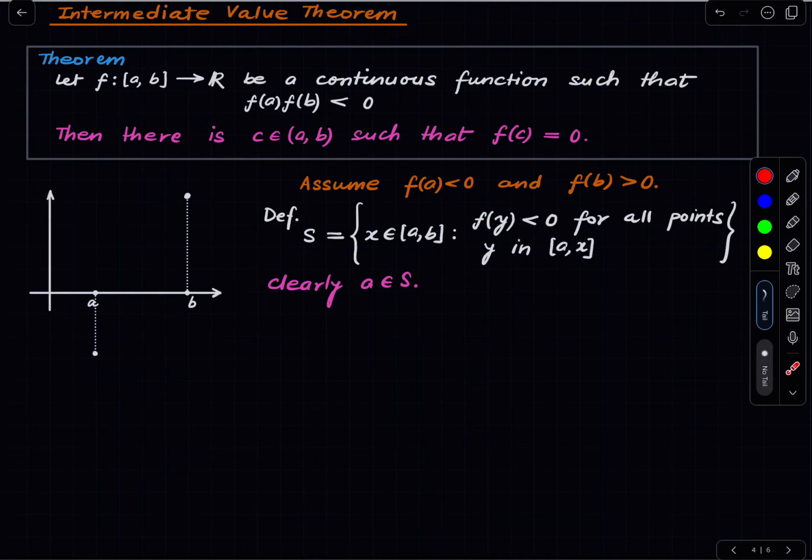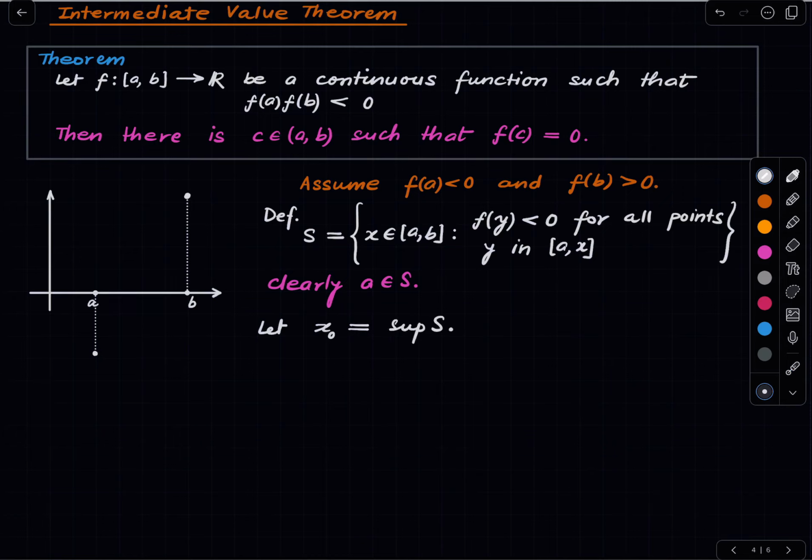But the continuity of the function says that something greater than a must also lie in the set S, because the function stays negative in an entire neighborhood around a. Okay, so if we take the point x0 as the supremum of S,